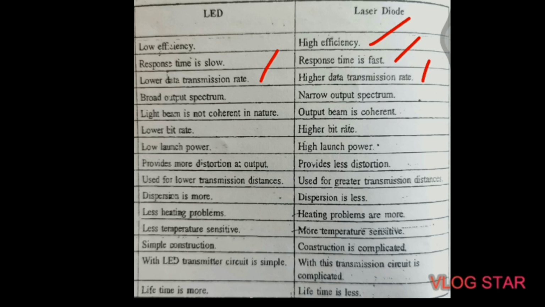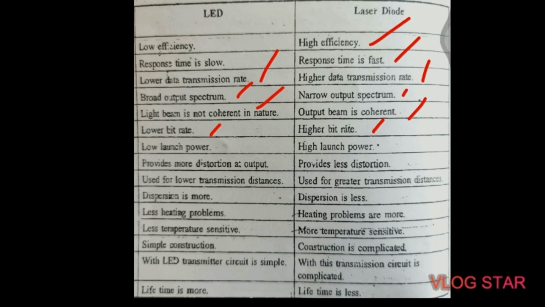In LED, a broad output spectrum is present. Here, a narrow output spectrum is present for the laser diode. In an LED, the light beam is not coherent in nature, but for laser, the output beam is coherent. For LED, a lower bit rate, and for laser, the bit rate is high.